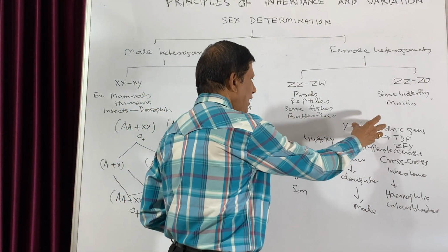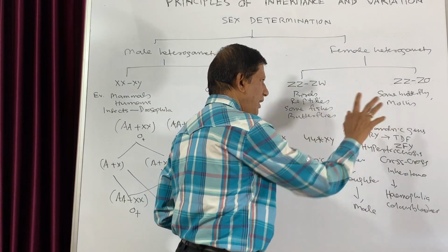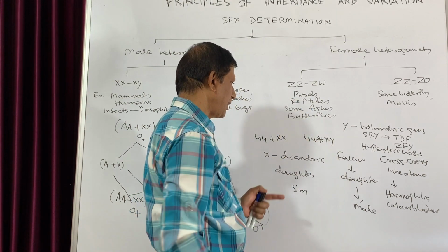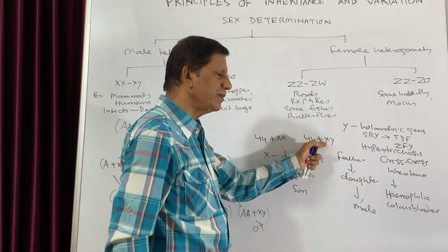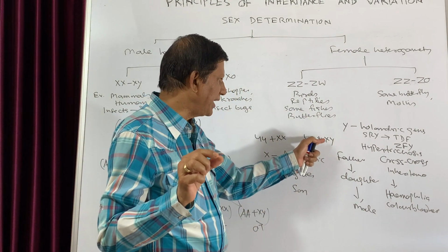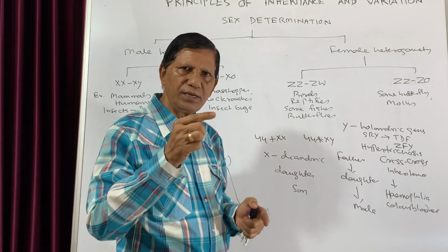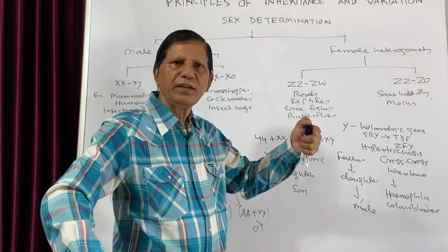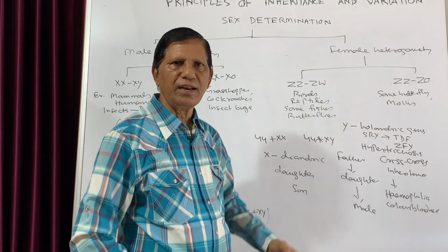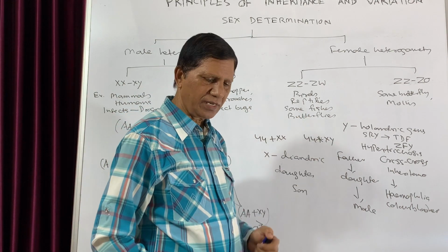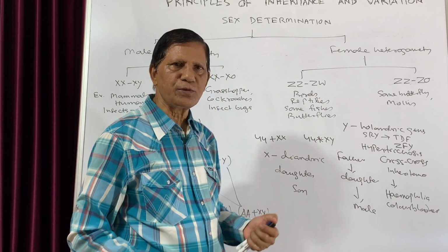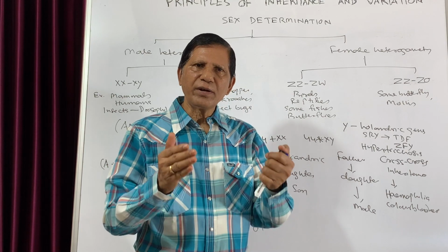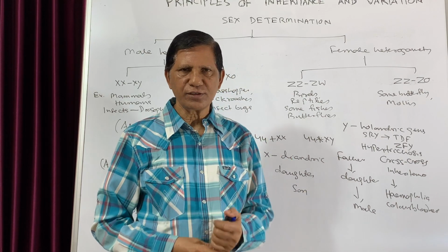So these characters which are present in the Y chromosome are known as Hollandric genes, and those which are linked to the X chromosome are known as diandric. And usually the genes which are present in the X chromosome move to the daughter, not to the son. Then from the daughter it can come to the grandson, but not directly. This is known as criss-cross inheritance, and this is also the type of sex determination in case of human beings. So now you are clear that it is only a matter of chance.